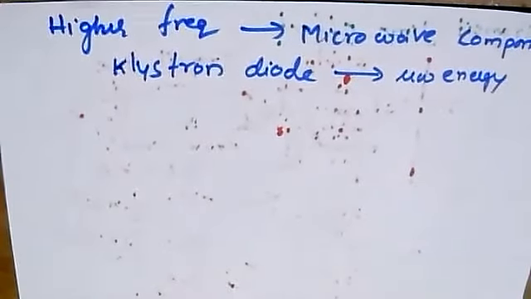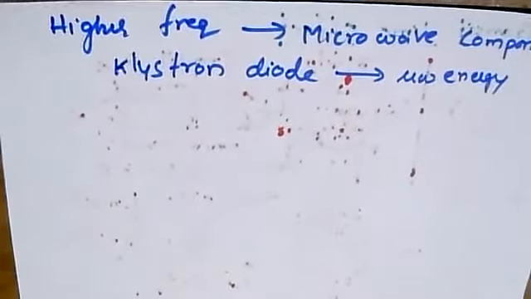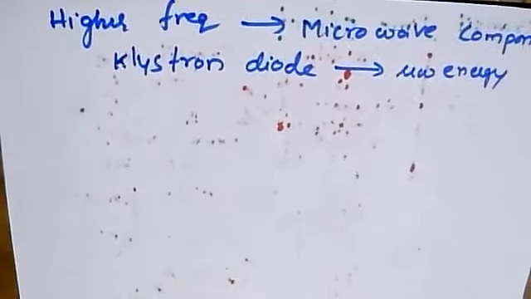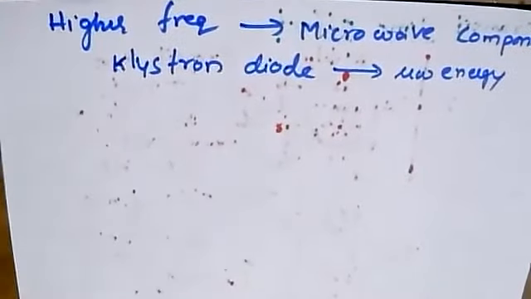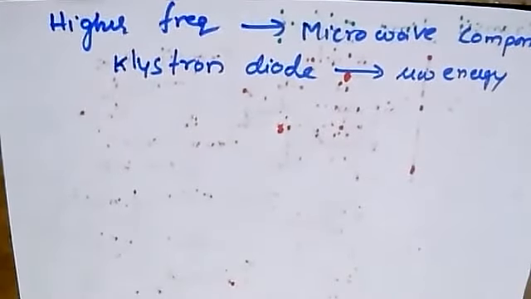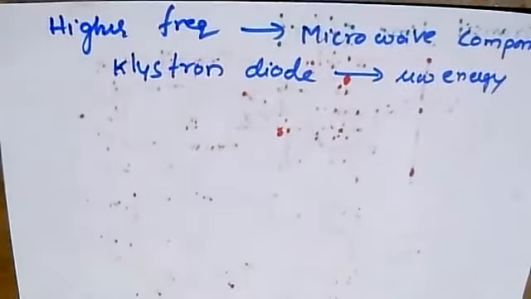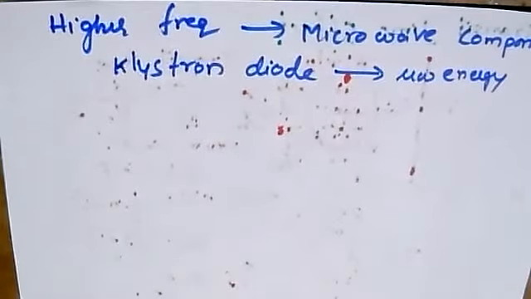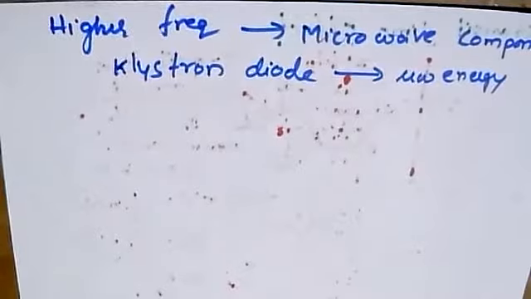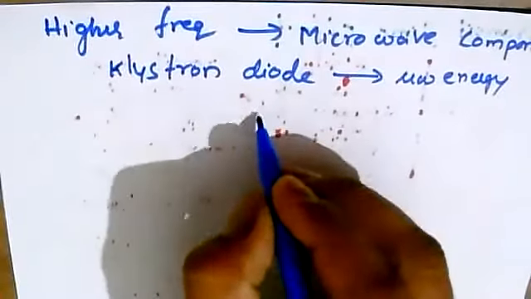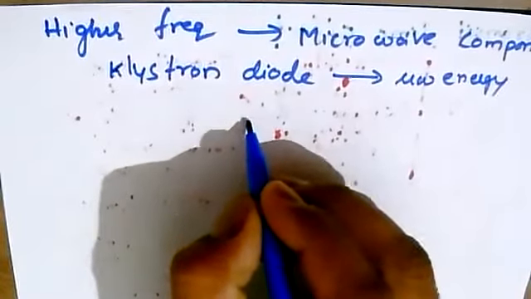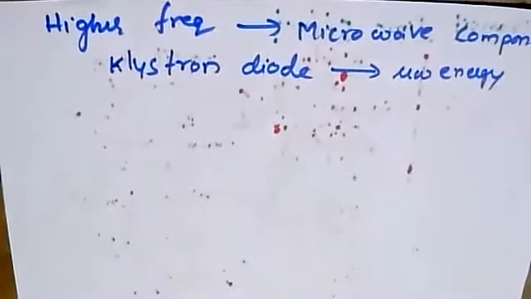Now coming to the classification. There are various types of classifications which come under the category of these microwave components. Let me introduce: we have two types of components here. At higher frequencies, the microwave tubes are being used.